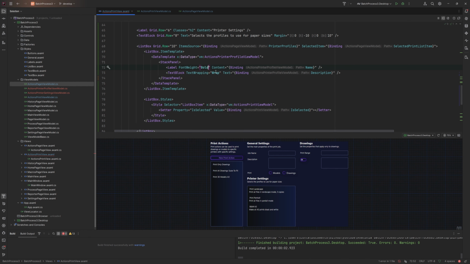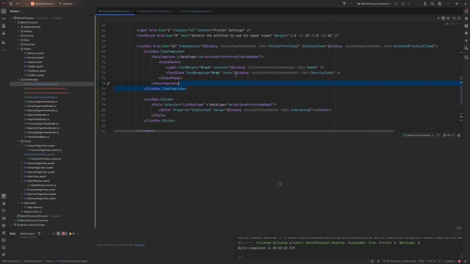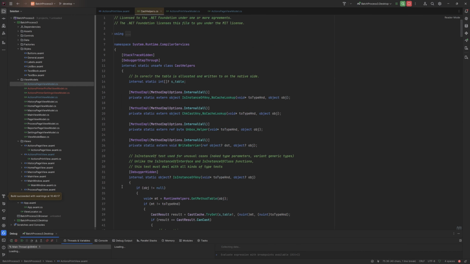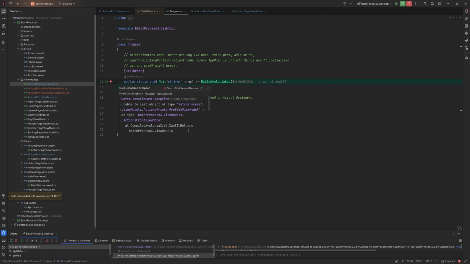Font weight, we could just set directly for now as bold, or even maybe black. There we go. So I think that's good enough for a little visual. Let's just run this in the application and make sure we're happy with that. Go to actions, and we have still a cast violation somewhere. Unable to cast actions printer profile view model to actions print view model.